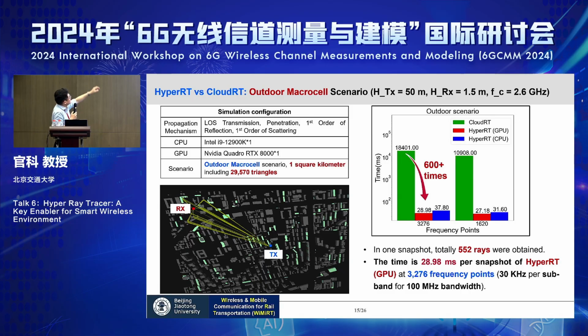And by using this CPU and GPU, which is just a very affordable GPU, not the brand new one, right, we got the snapshots of the CIR or channel transfer function at 3,176 frequency points within 30 milliseconds. So I would say we have an efficiency improvement of more than 600 times.